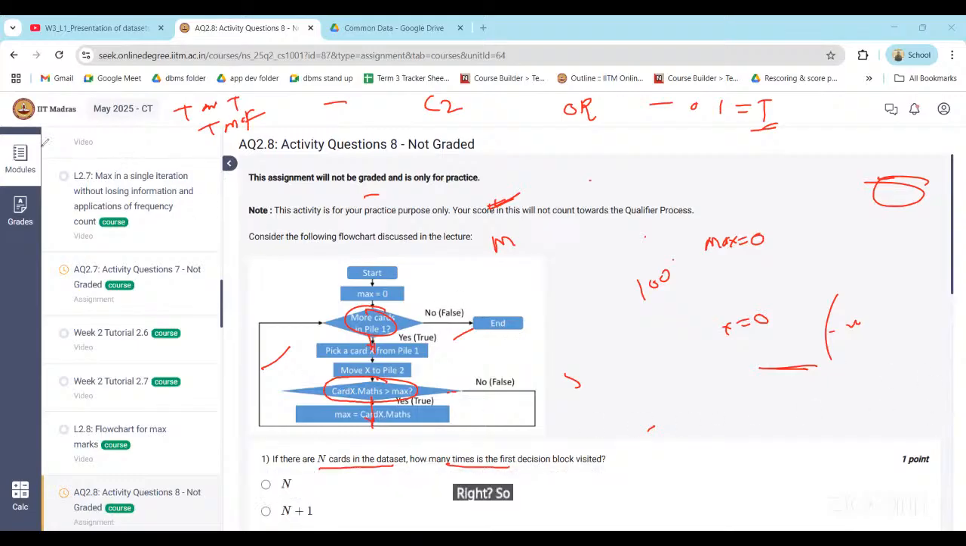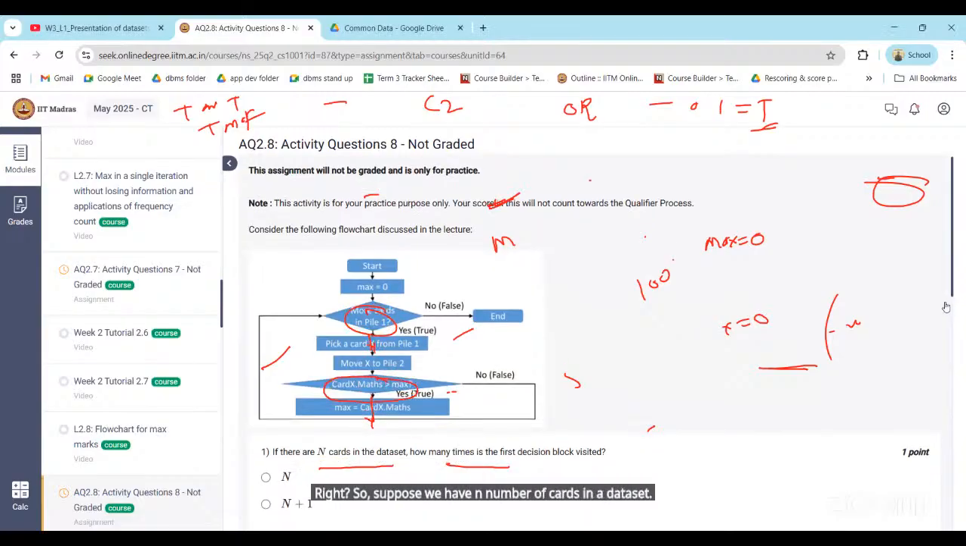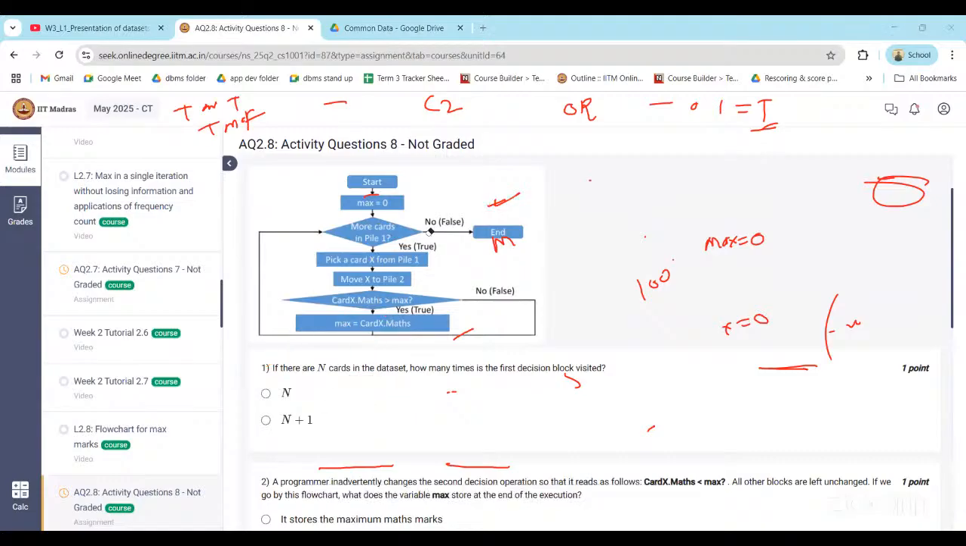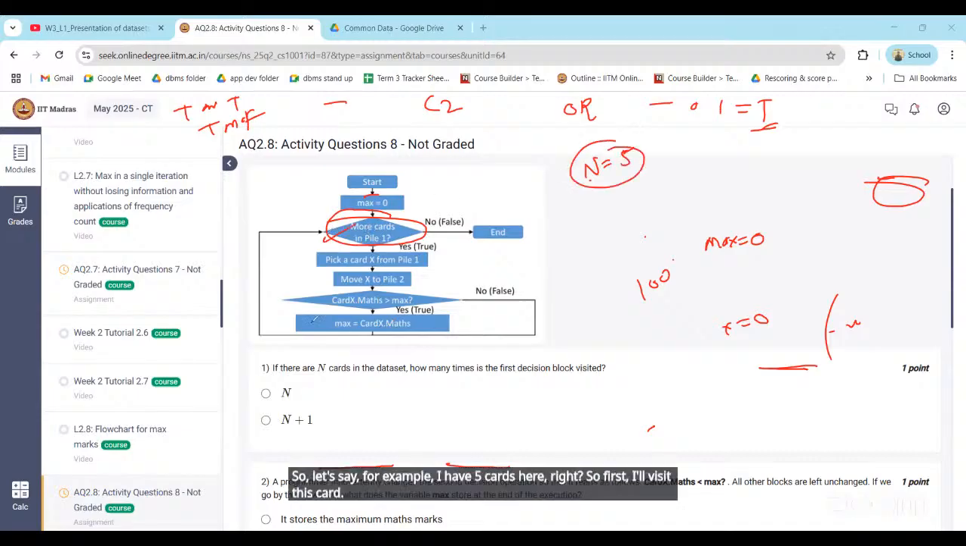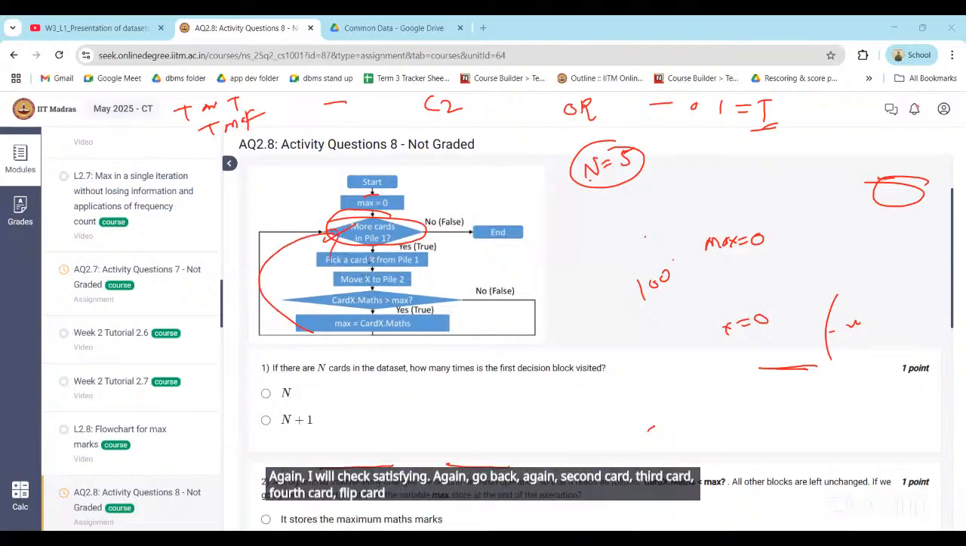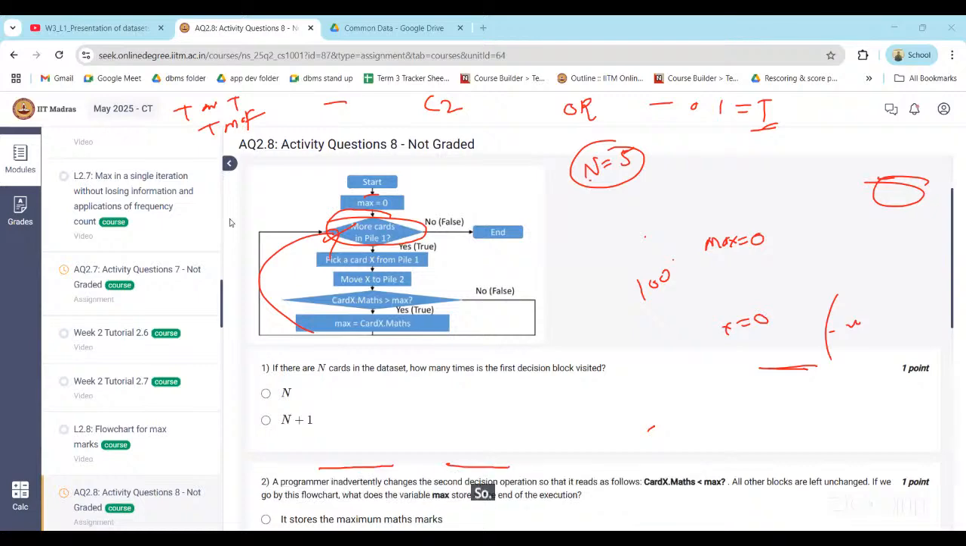So if suppose we have n number of cards in a data set, how many times is the first decision block visited? Tell me. Yes. n+1. First, this is the first decision block, right? So let's say, for example, I have 5 cards here, right? So first I visit this card. Again, I will check satisfying. Again, go back. Again, second card, third card, fourth card, fifth card, like that, right? So this should be 5 or what?